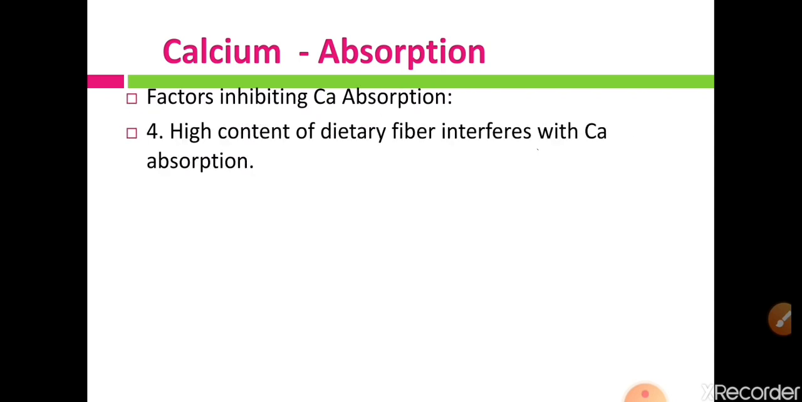Let us see the last factor which inhibits calcium absorption, that is high content of dietary fiber. So if we take a diet which is rich in dietary fibers, then also calcium absorption gets inhibited. So this is the last factor which inhibits calcium absorption, and that is high content of dietary fiber.